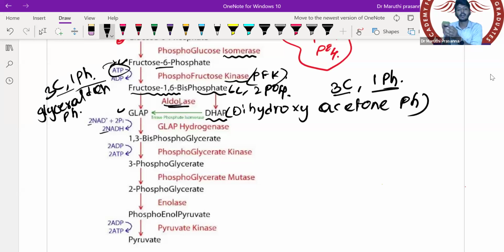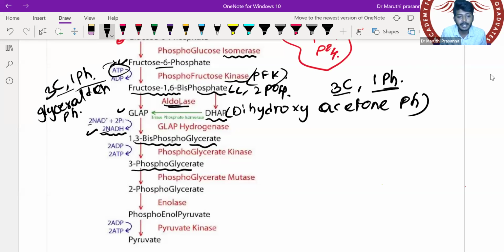So basically dihydroxyacetone phosphate will get converted into GLAP. One GLAP already came from the fructose, and one more DHAP got converted into GLAP. Totally I will have how many? 2 GLAP. So glyceraldehyde phosphate will get converted into 1,3 bisphosphoglycerate. During that time, it will synthesize hydrogen. That hydrogen will be accepted by NAD, forming NADH. So I have two GLAPs, I will get how many NADHs? Two NADH.